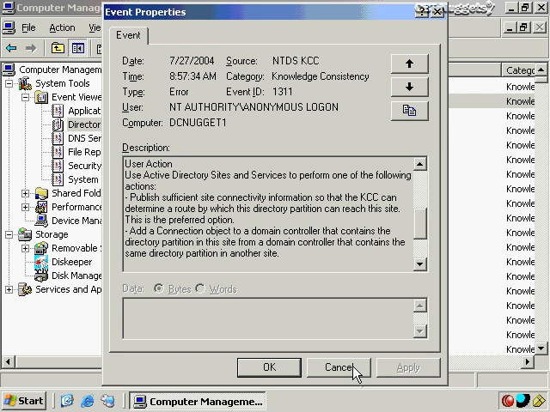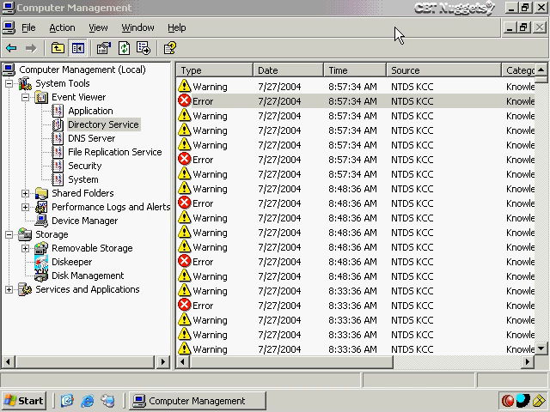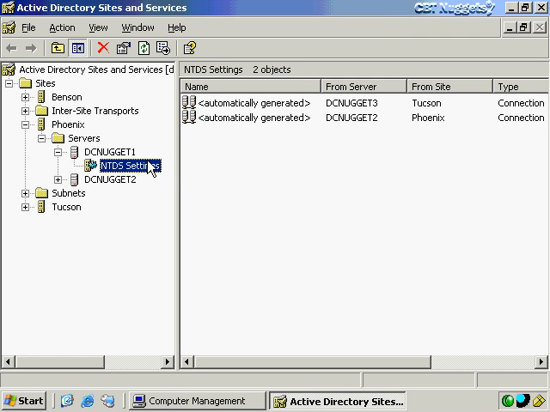Let's go ahead and address that. If we were really having a problem with the KCC, but we knew that the WAN connectivity was up and all of our connections were okay, there was no firewall problem, something like that, then we could go directly into Active Directory Sites and Services, or you can use some command line tools, which I'll also show you a little bit later on. And you can go into these connection objects and you just right-click.